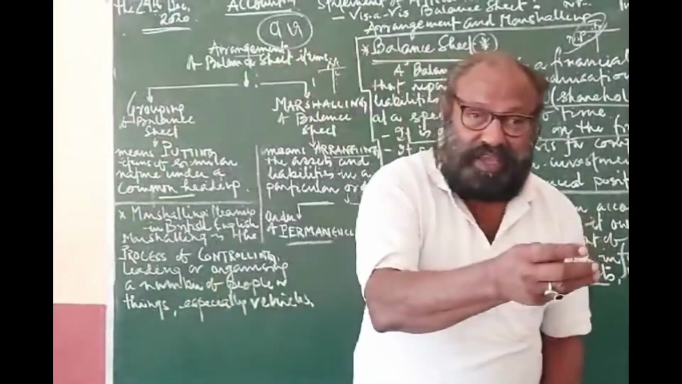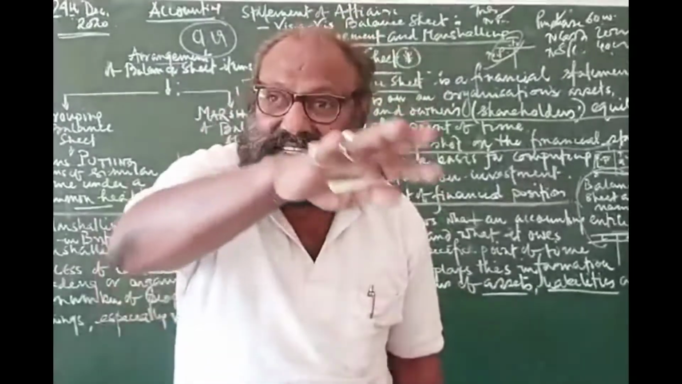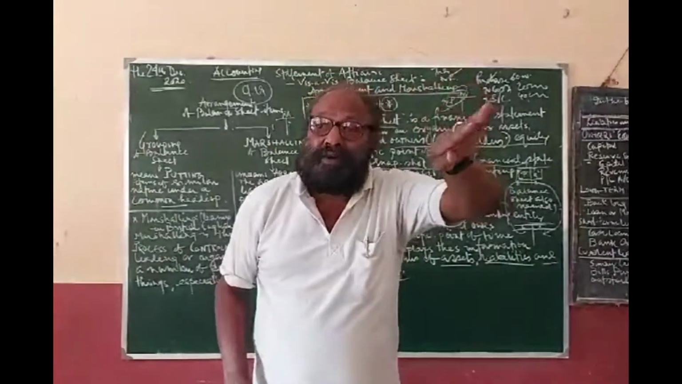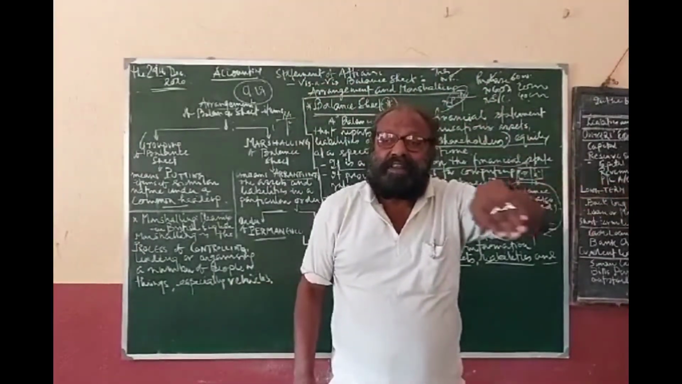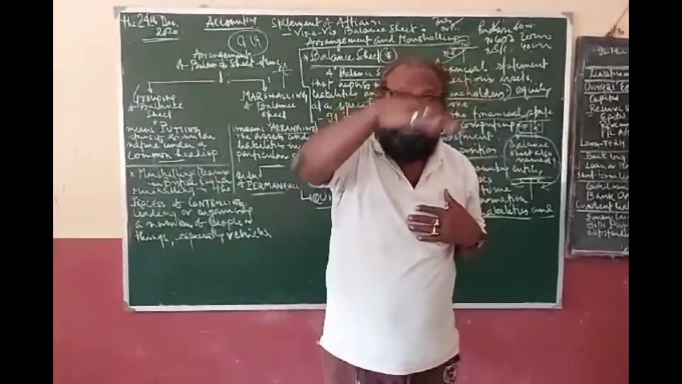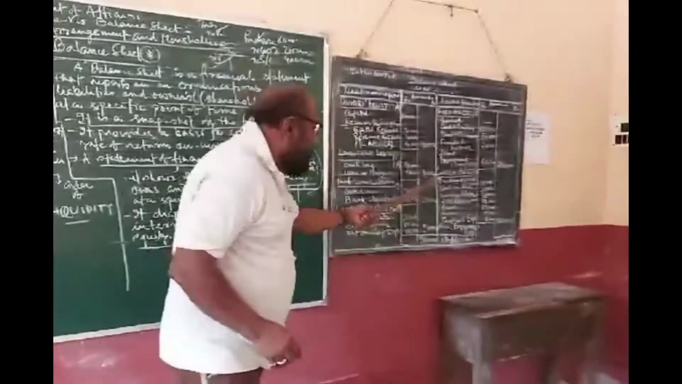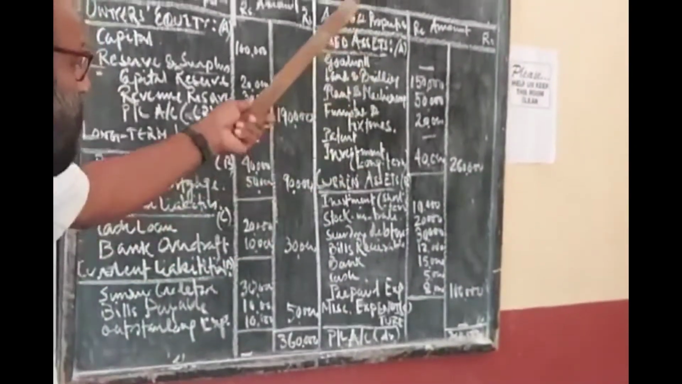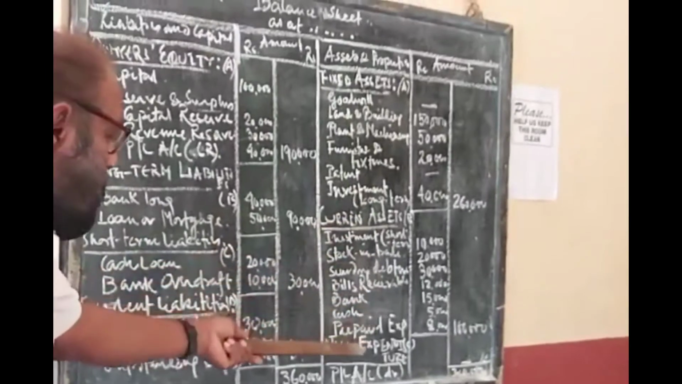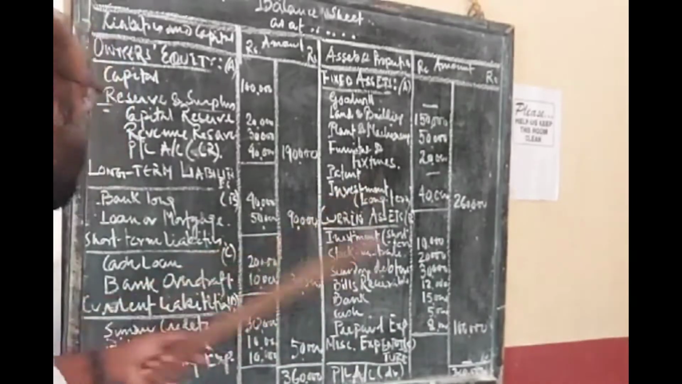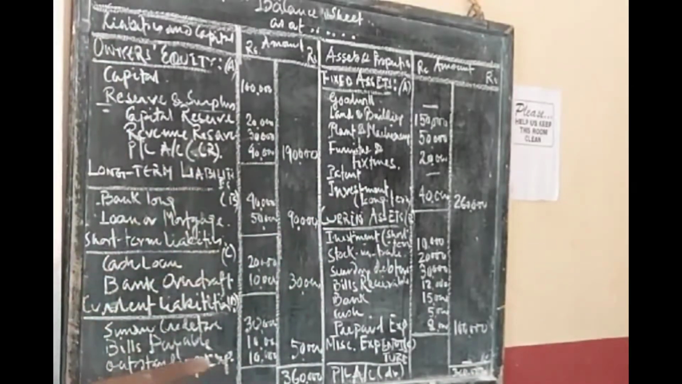Mind it, total items are here. My first task is grouping: fixed assets, current assets, miscellaneous expenses; your owner's equity, long-term liability, short-term liability, current liabilities. So I have grouped. Now, how would the groups be presented? Would you present current assets at the top and fixed assets at the bottom, or miscellaneous expenses in between? Or how would you show long-term liability, short-term liability, current liabilities, and capital? What would be the order?